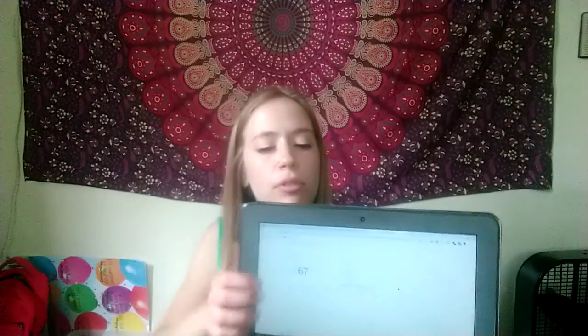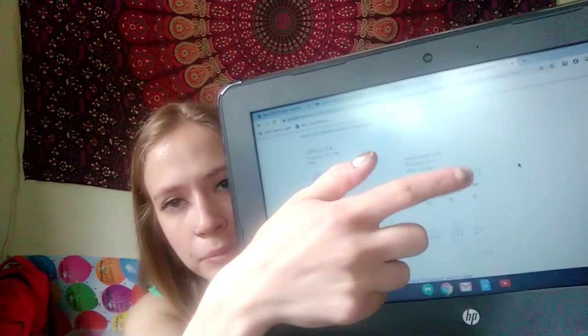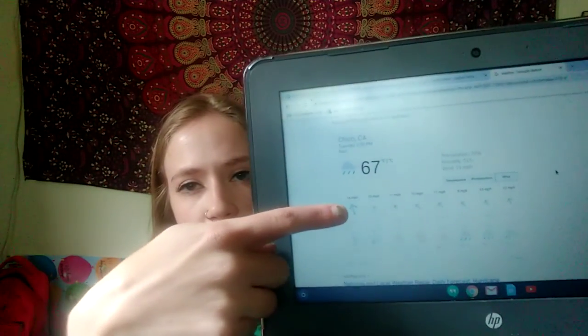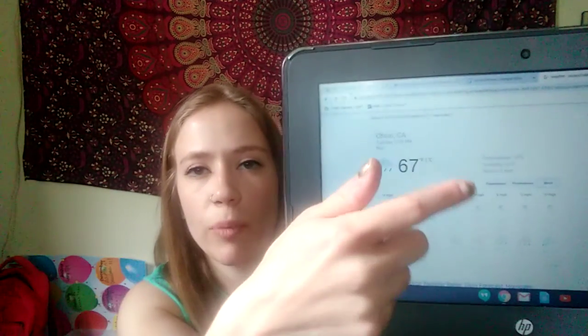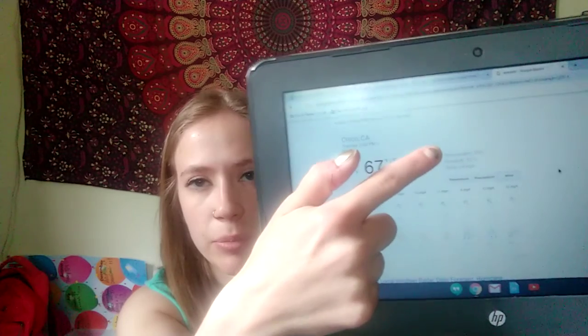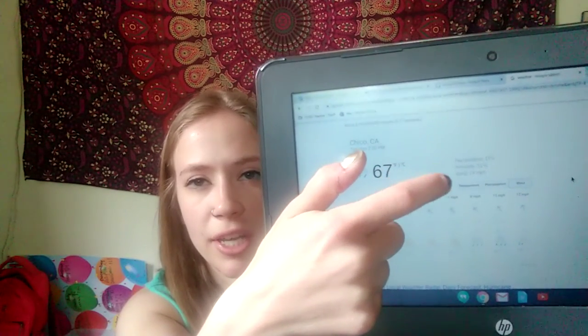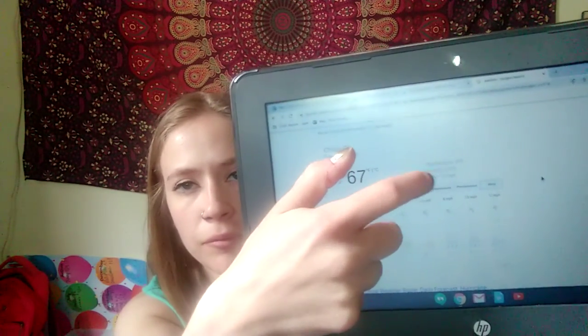Alright, so let's go ahead and look at what our wind is going to look like today. So let's make sure we have a blue rectangle around wind right here. And you'll know you're there when you see those arrows and then the wind speeds. And then we're going to look up here where we did precipitation, humidity, and now we're going to look at the wind and see what our average wind speed today is.